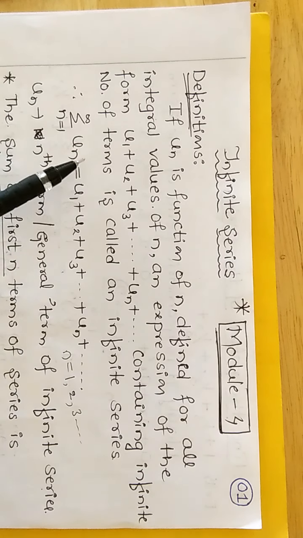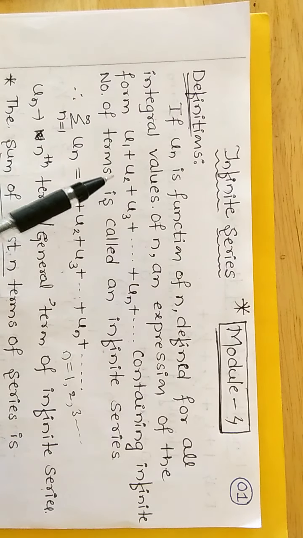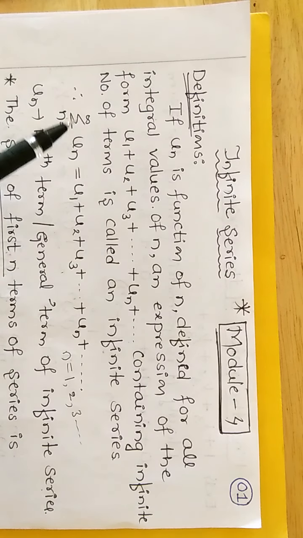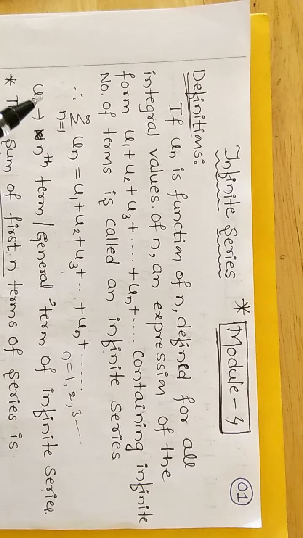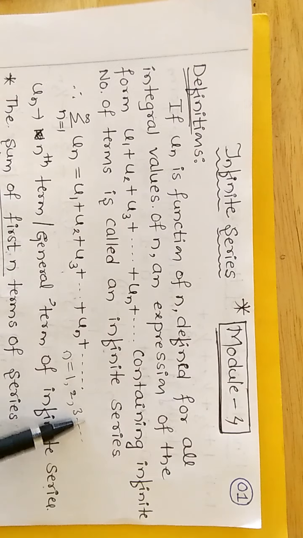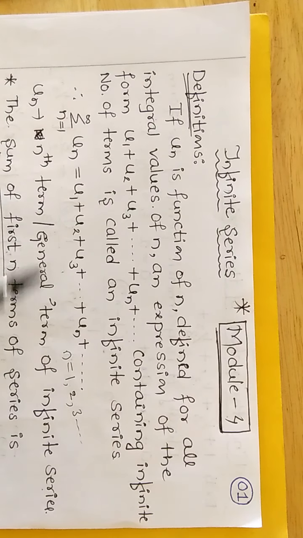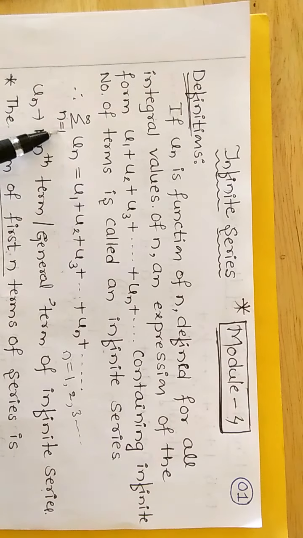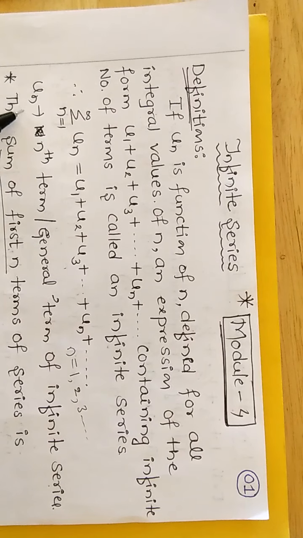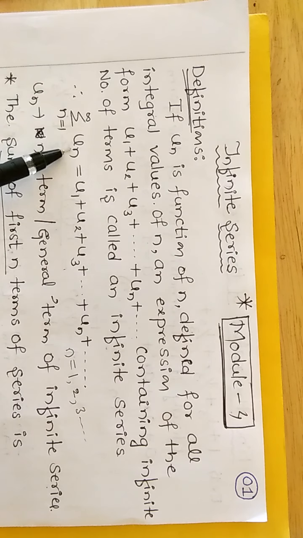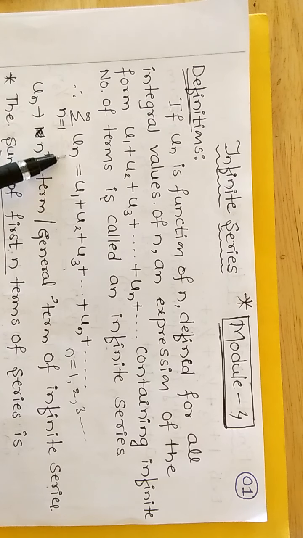So write this series combination in terms of summation. Summation of un as n is from 1 to infinity is equal to u1 plus u2 plus u3 plus un and so on. Means n contains infinite number of terms, means it starts from 1, 2, 3, 4 and so on, where un is the nth term or general term of the infinite series.